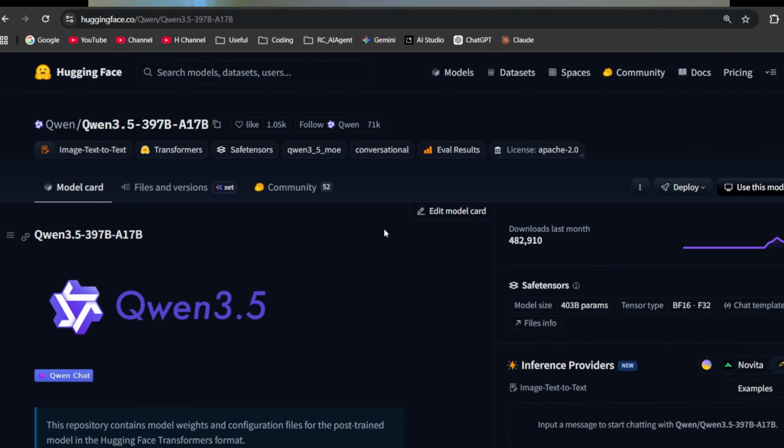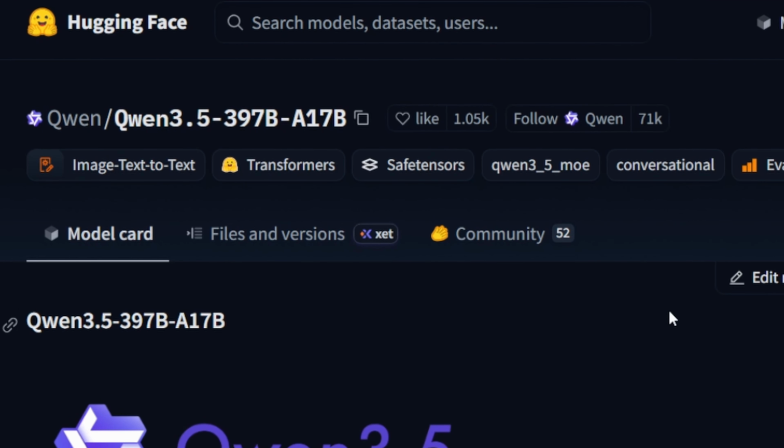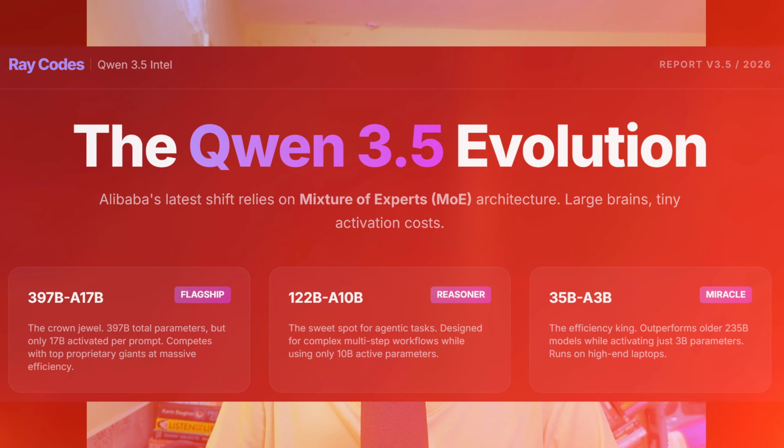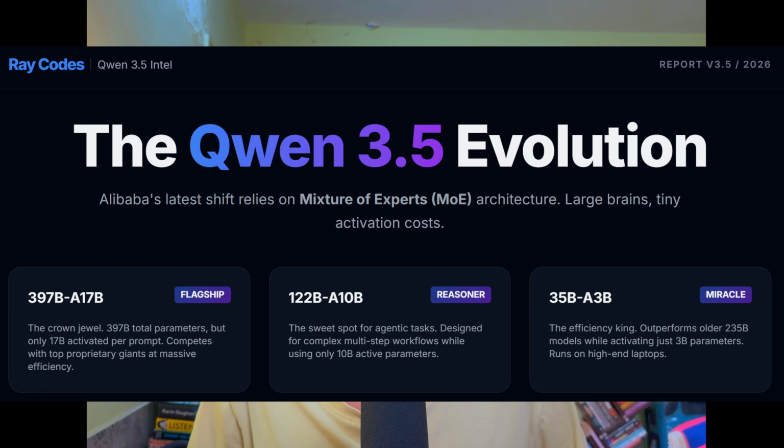Stop paying premium prices for Claude and ChatGPT. Today we are going to cover the secret Qwen 3.5 release, which is letting the developers in India build massive high CPM apps for literal pennies. Let's see how. The massive AI models that you are paying top dollars are burning a hole in your pocket